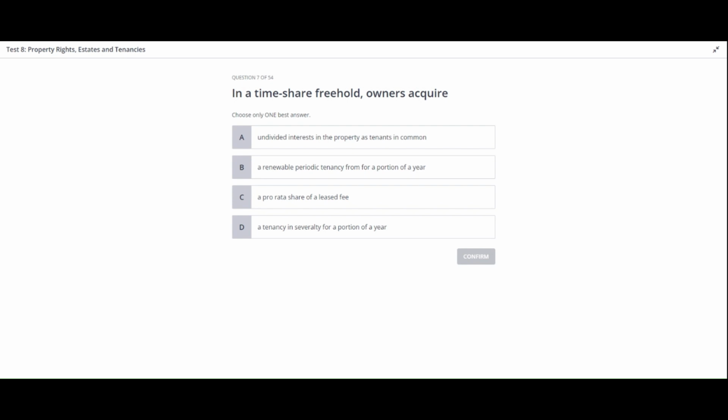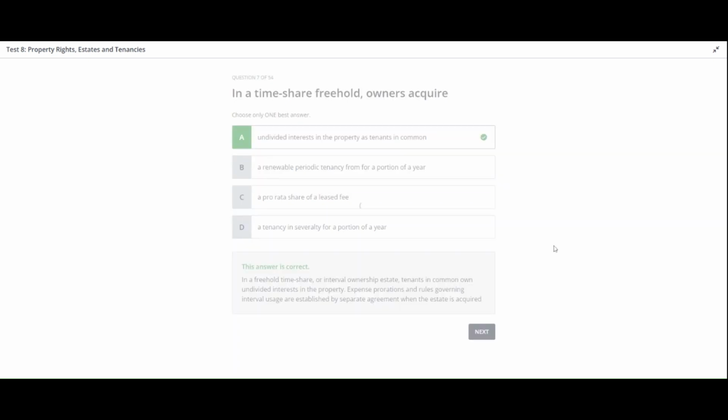All right. I hope you have made your selection. So the correct answer is A. Undivided interests in the property as tenants in common. In a freehold timeshare, or interval ownership estate, tenants in common own undivided interests in the property. Expense prorations and rules governing interval usage are established by separate agreement when the estate is acquired.